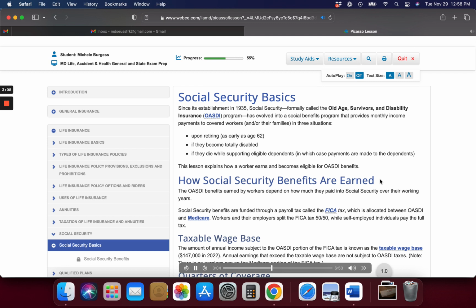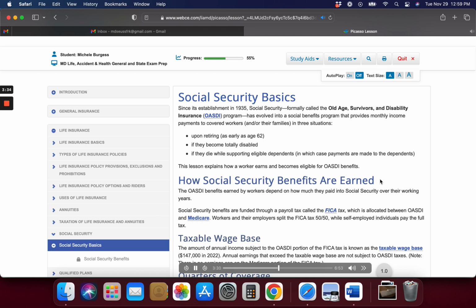To be considered currently insured, a worker must have at least 6 QCs in the 13-quarter period before he or she dies. Fully insured status. Being fully insured entitles a worker to full OASDI benefit coverage, including disability benefits, after meeting disability qualification requirements, survivor benefits, and retirement benefits, beginning as early as age 62.